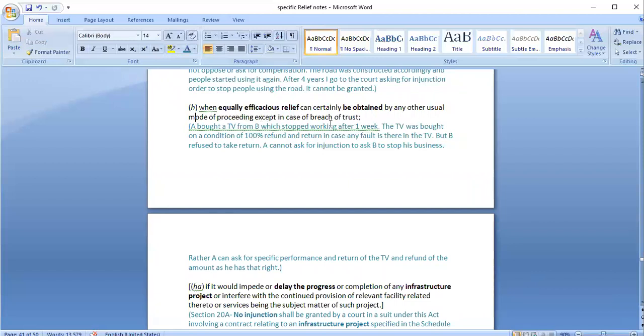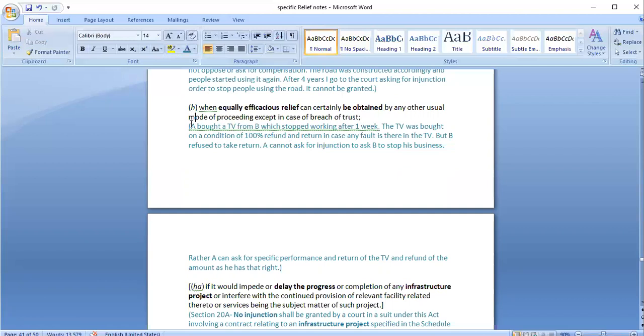Next is when other equally important rights are also available to the person. In such cases also, injunction may not be granted. For example, a person has a right to claim damages, or claim specific performance of a contract. In such cases also, injunction may not be granted by the court. For example, A bought a TV from B, and there was a condition that if there are any defects in the TV, within 1 month I can return the TV and get a 100% refund.